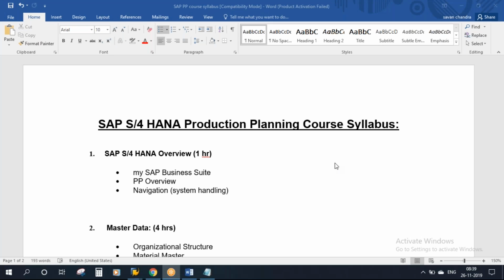Other guys, you might already be working on SAP for quite some time. So what we are trying to do here is start from scratch. Today being the first class, we'll cover how to log on to SAP and how to execute the transactions. So the basics we will cover today. The people already working on SAP might get bored, but let's start from scratch and understand from the beginning. I'm sharing my screen. I hope all of you are able to see it.